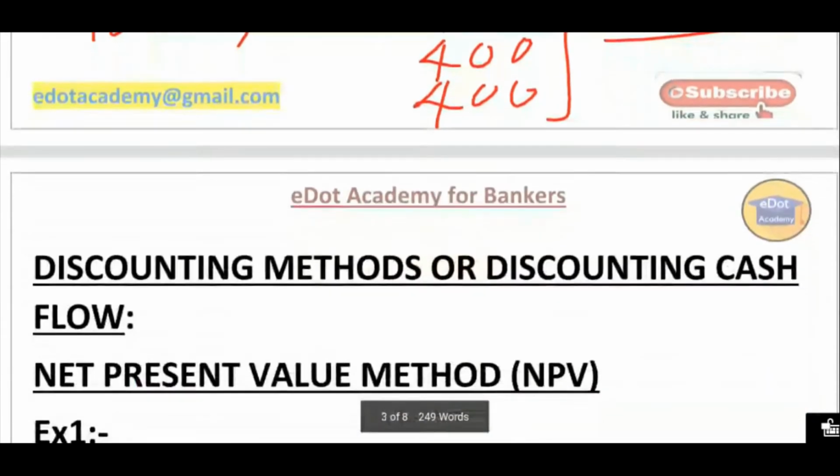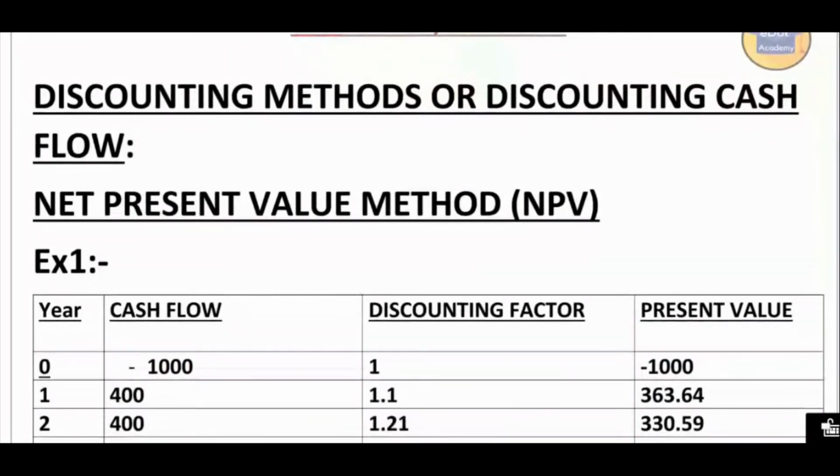I am going to convert this. In this chapter we are going to study two methods of capital budgeting, basically discounting methods and non-discounting methods. That means in investment proposals we have two methods, basically divided into two parts: the discounting method and the non-discounting method. In this video we will focus only on the discounting methods. Under the discounting methods we have NPV, that is net present value, and the IRR method, the internal rate of return.